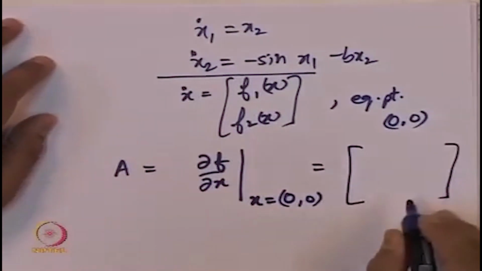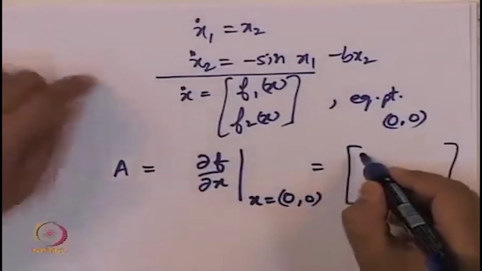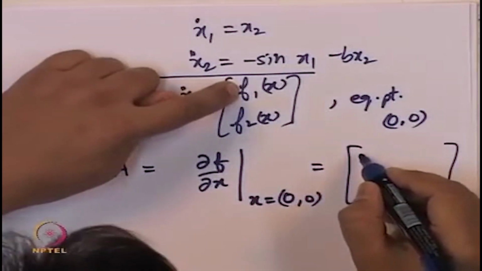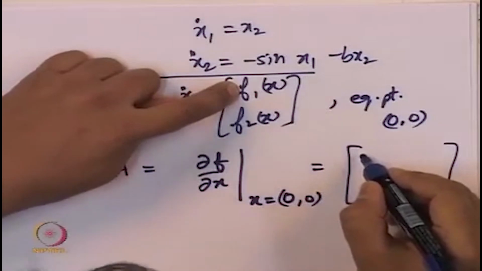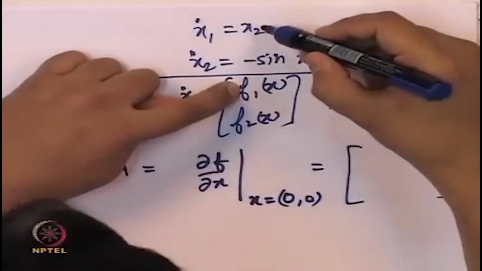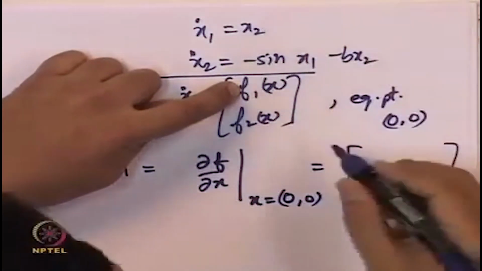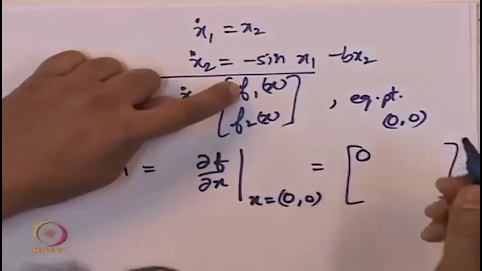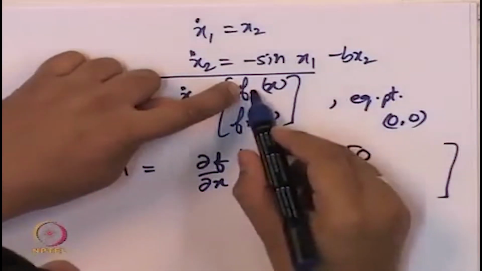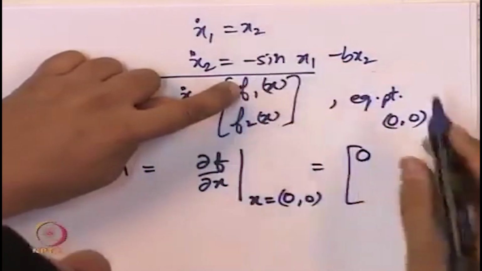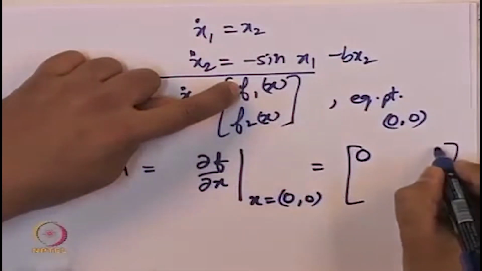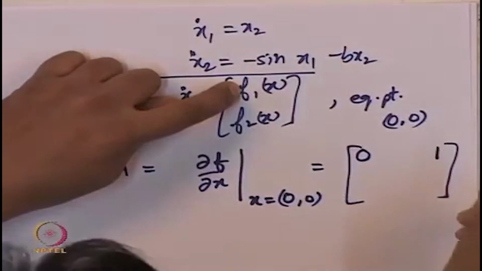The term that comes here is the derivative of f1 with respect to x1. In f1, which is this equation, x1 does not come at all. In other words, the derivative of f1 with respect to x1 is 0. What is the derivative of f1 with respect to x2? That is the term that comes here, that is precisely equal to 1. Why?